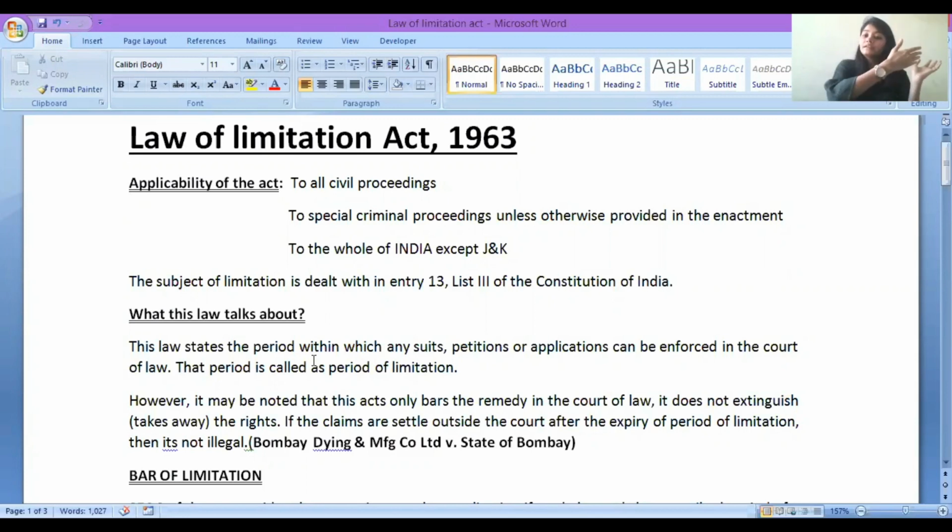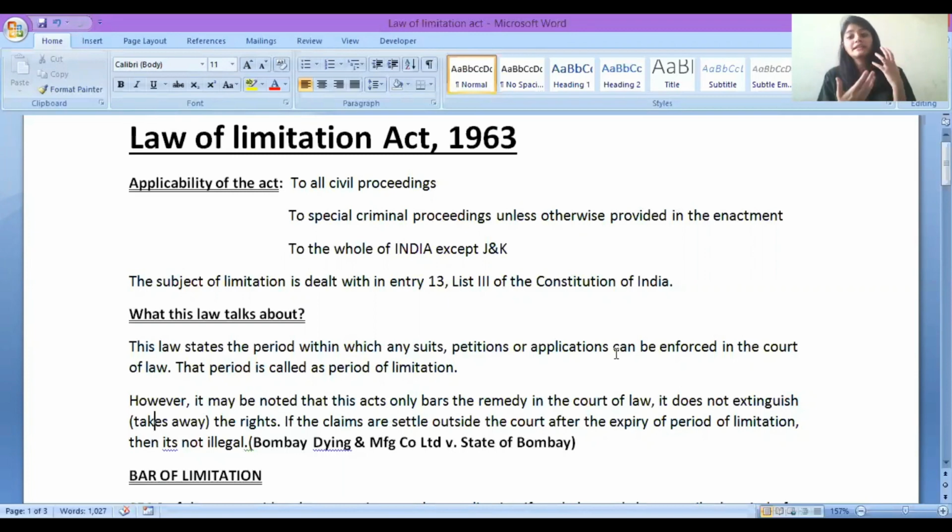that मेरा केस पेंडिंग था, कोर्ट के पास यही काम है इतना पीछे जाने का? No, court says जब काम हुआ है, be alert. कोर्ट बोलता है भाई तुम्हारे साथ अगर कुछ गलत हुआ है, if something is wrong with you, then kindly raise your voice right now only. That is called Law of Limitation Act. This law states the period within which any suits, petitions and applications you can enforce in the court, within what period you can go to the court and file your application. That is called Law of Limitation Act.